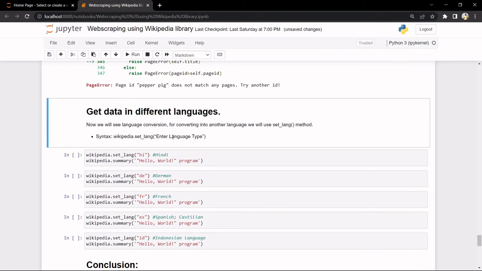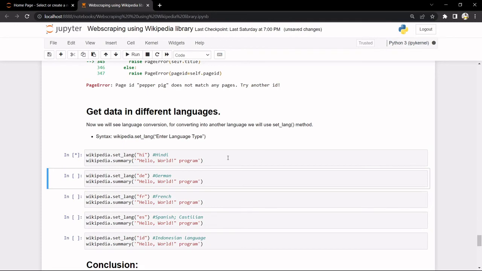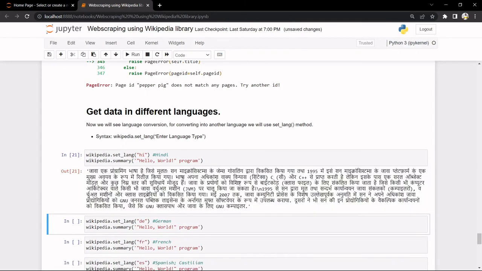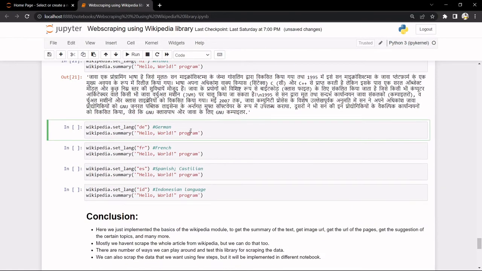So now get the data in different languages, as we have already covered above, but let's do it with some other languages as well. So first of all is Hindi, which is an Indian language. Now we are getting German. DE is the code for German.